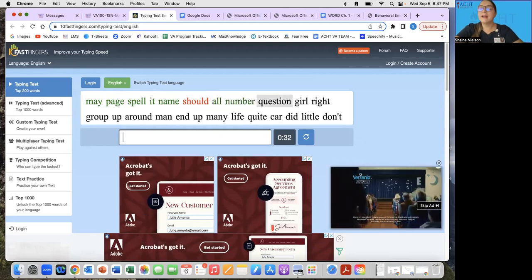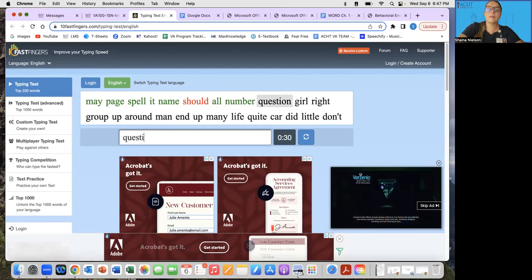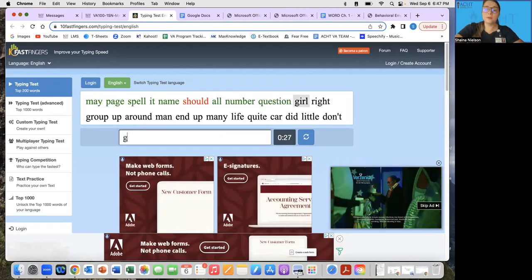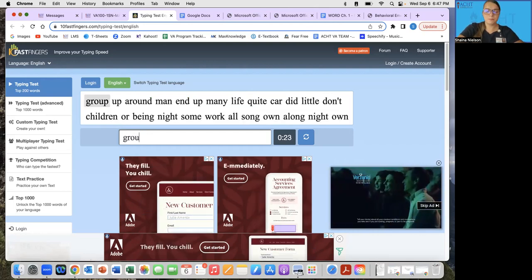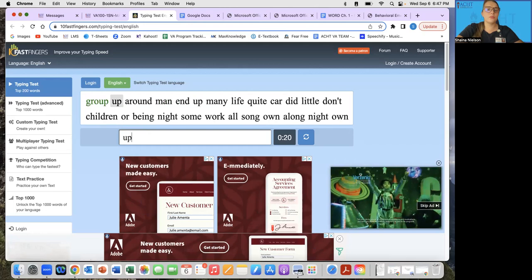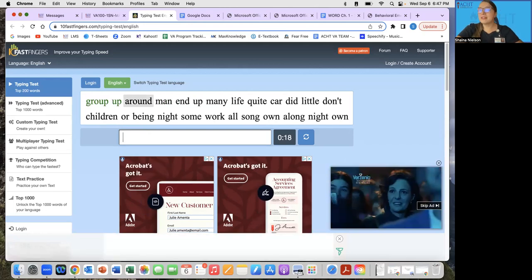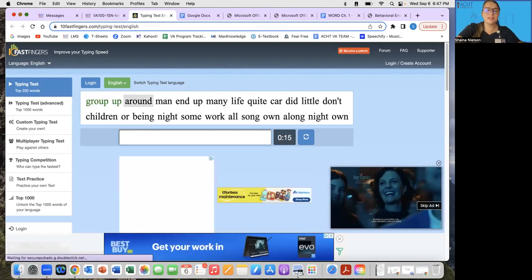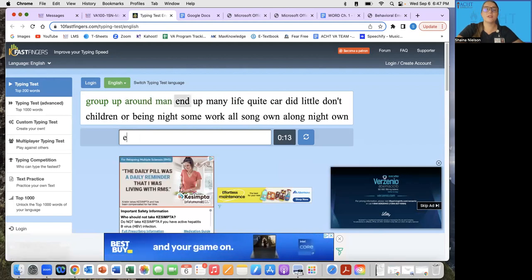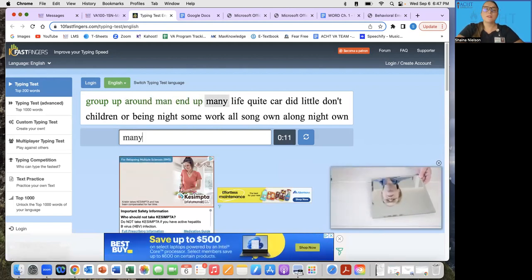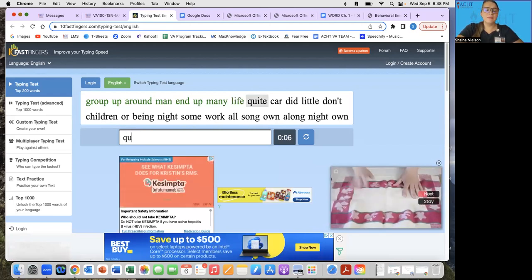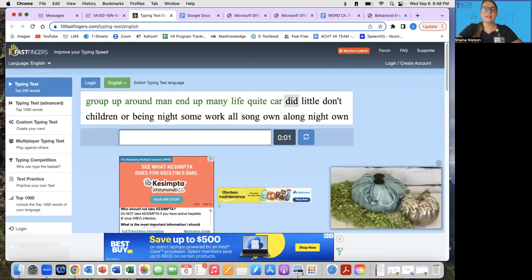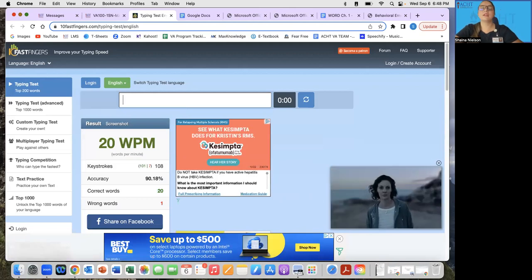To remind you, I don't care how fast you are. I don't care how many you get right or wrong. The whole purpose of this assignment is for you to just do it and get practice typing. So again, you're going to go through and type for a whole minute. It's not really like particular sentences or words that necessarily string into each other. It's kind of just a lot of random words. So again, you're going to type as good as you can and definitely be practicing those typing skills as you're doing this. And at the very end, it'll calculate a result for you.